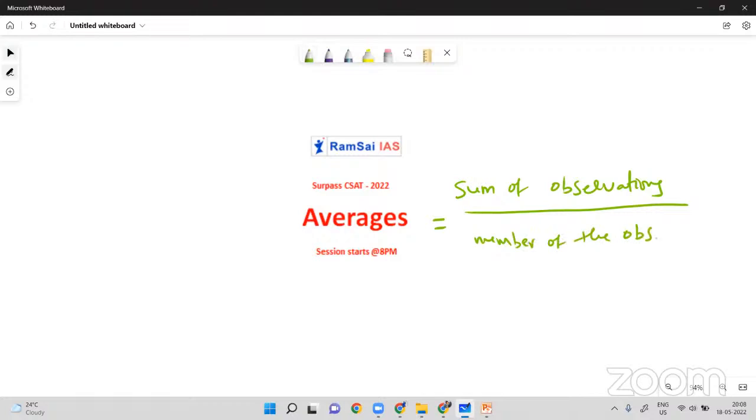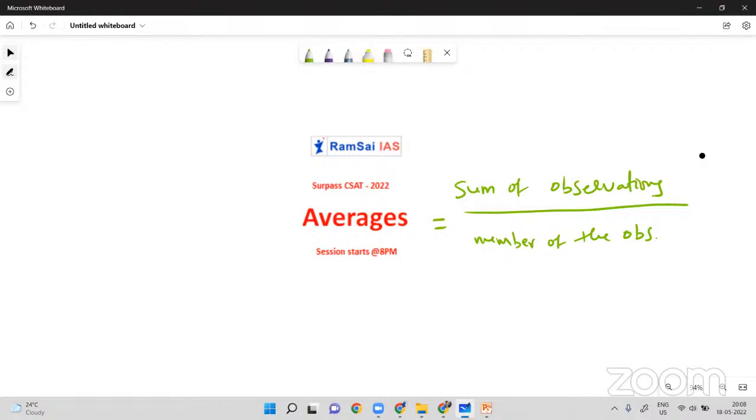But in my own words, I can say it is equal distribution of the sum to the observations. See, I have 10 rupees and there are 5 people. I can give 2 rupees to each one. So 2 is the average of the amount we can distribute to each person.